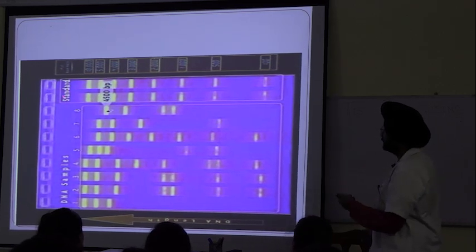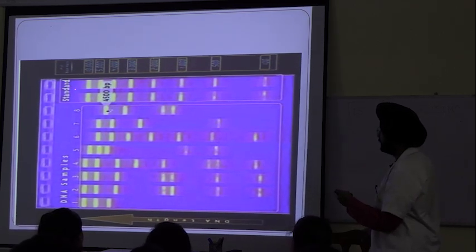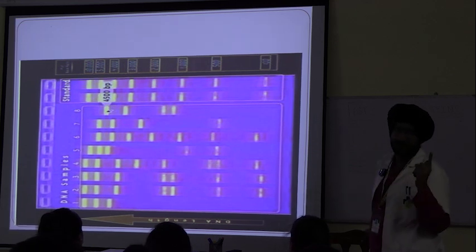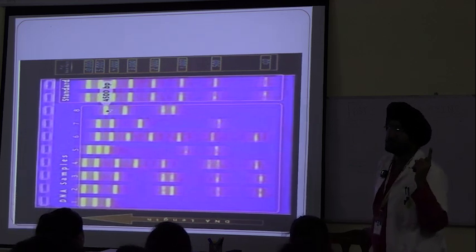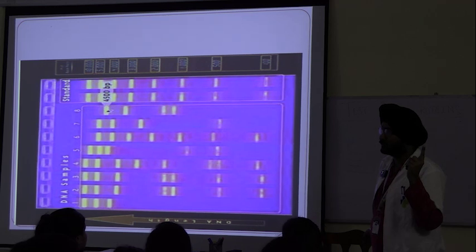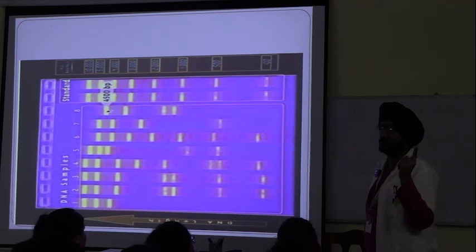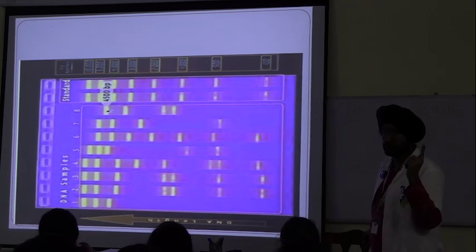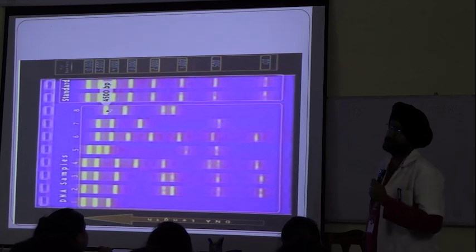See, what is this? This one is standard. Where have you heard standard before? Where have you heard standard before? Heat coagulation test.